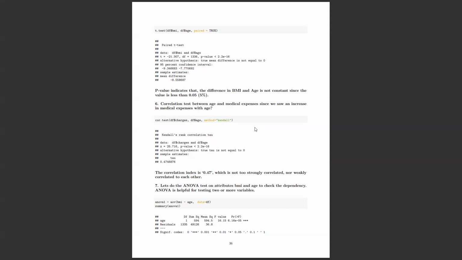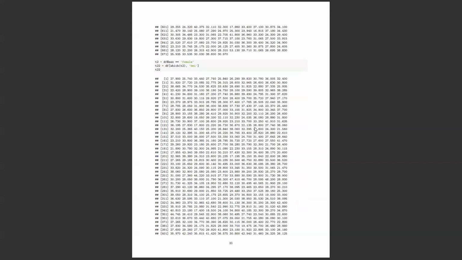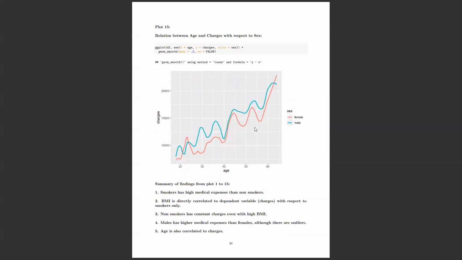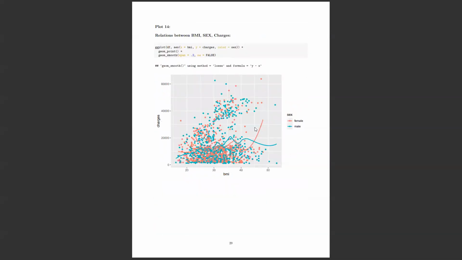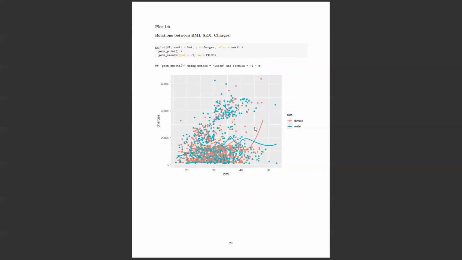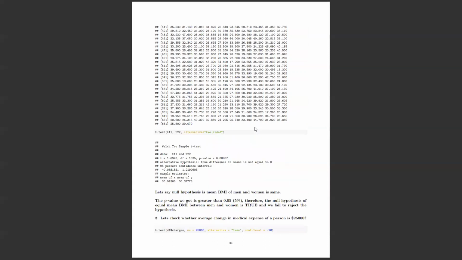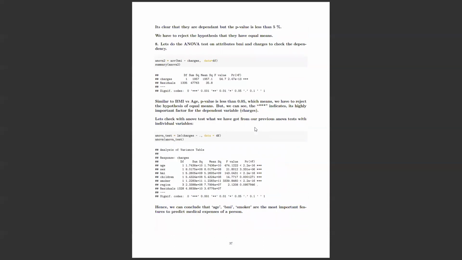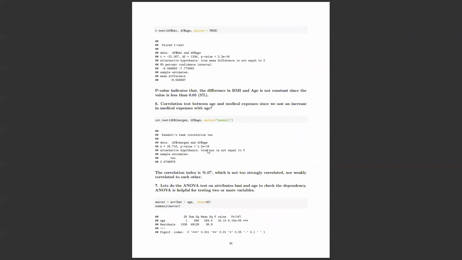So as I mentioned before, increase in age doesn't necessarily increase your medical expenses. We got to know in this plot that increase in age is not the main reason. If a person is having a smoking habit, that is the reason, right? So that's why here the hypothesis is rejected, that increase in age doesn't make increase in your medical expenses.